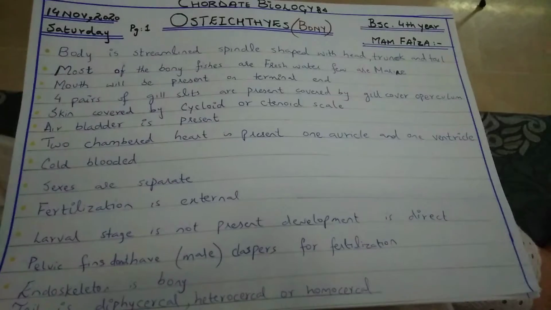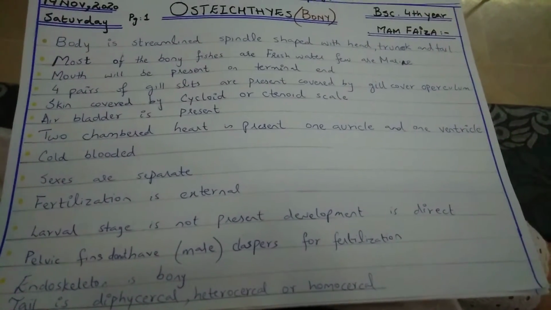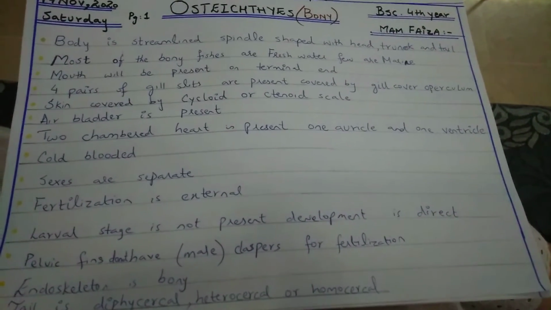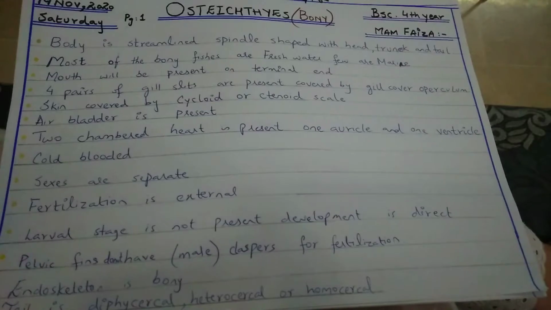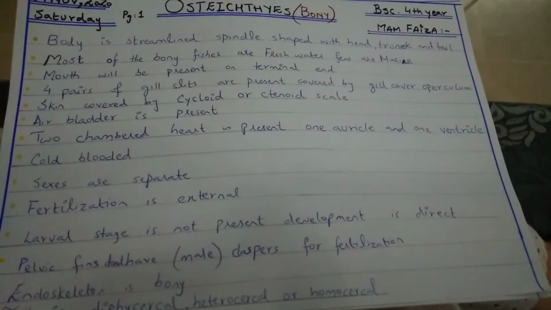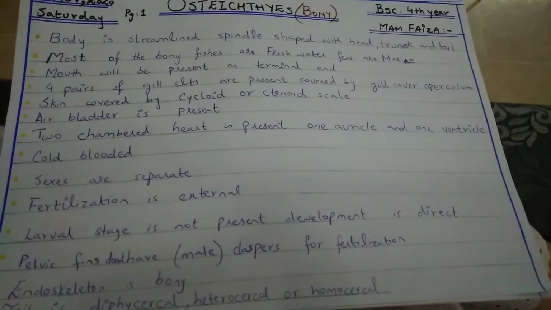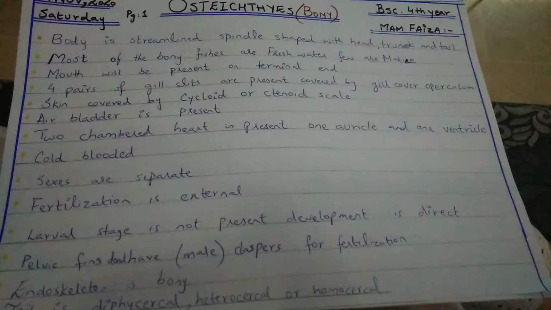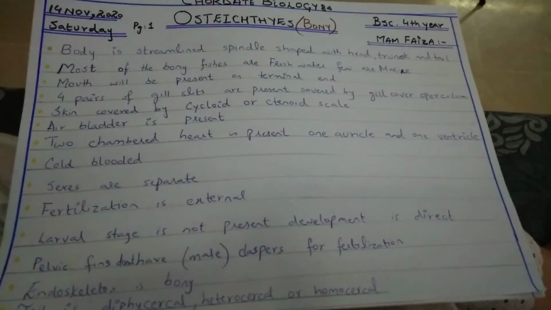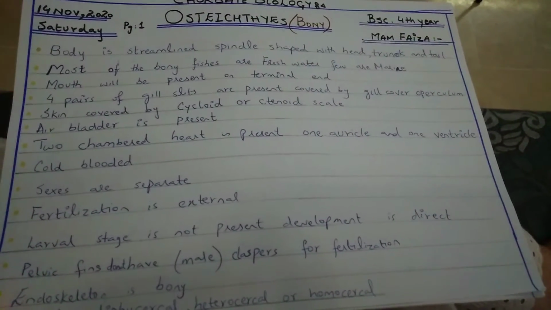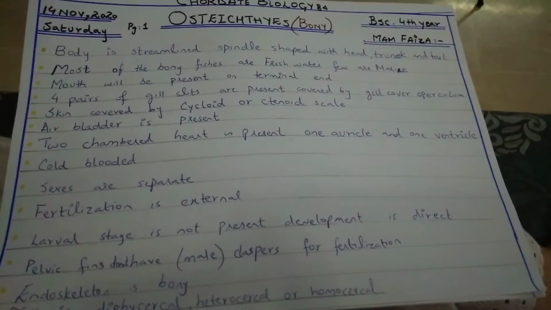Cartilaginous and bony fishes both have a spindle shaped body. But the primitive fishes, that is the eel or the cyclostomes, they don't have the pointed body, they have rounded, blunted ends. Only the bony fishes and cartilaginous fishes are spindle shaped.